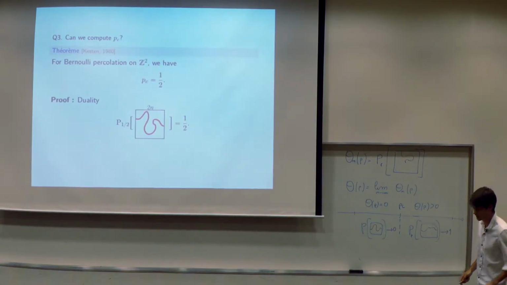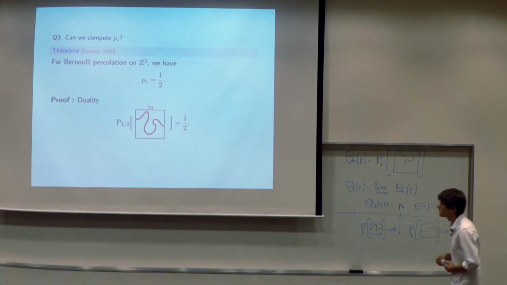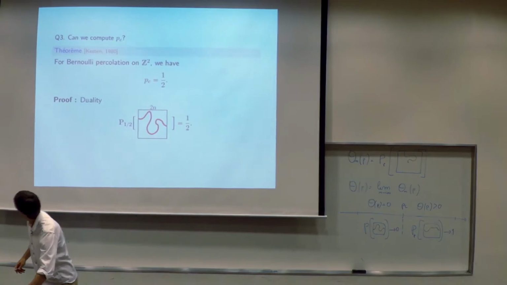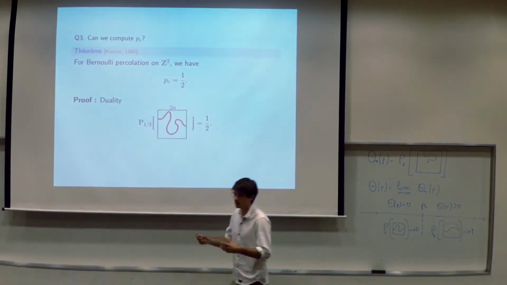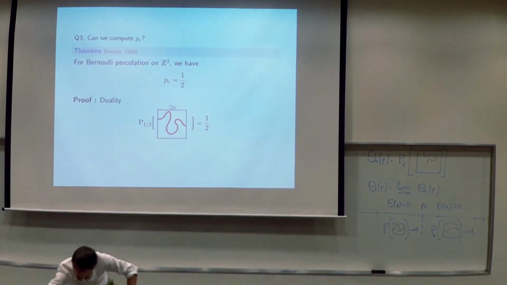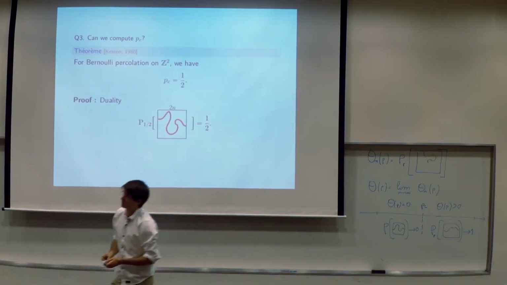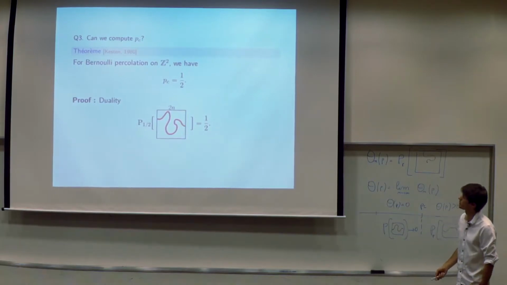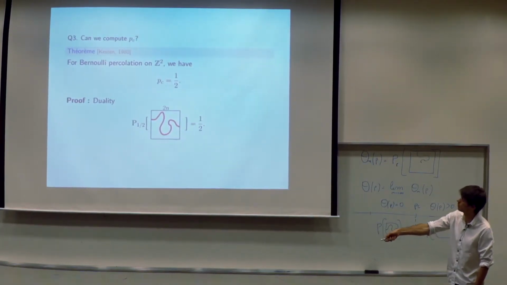So I hope I managed to motivate a little bit. I just wanted to give motivation and to show that this exponential decay is something good to have in mind: when we have exponential decay, we can compute the value of the critical point.